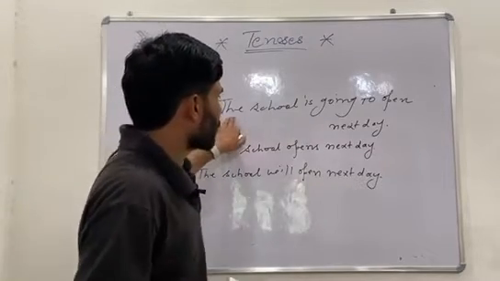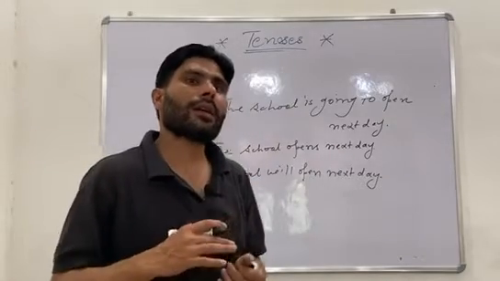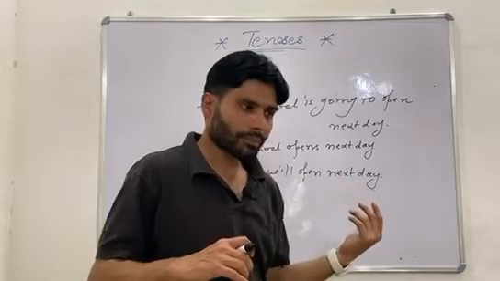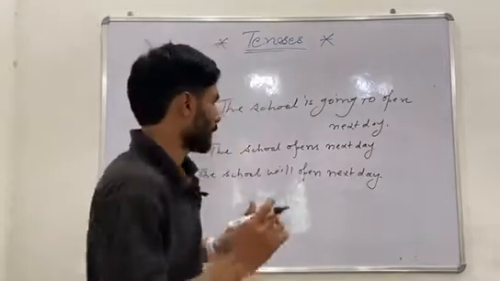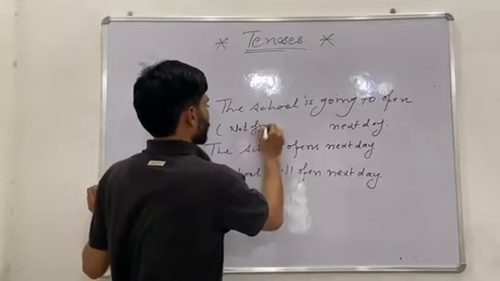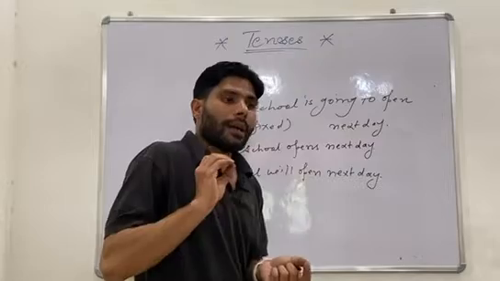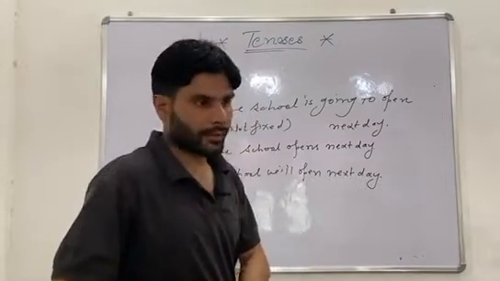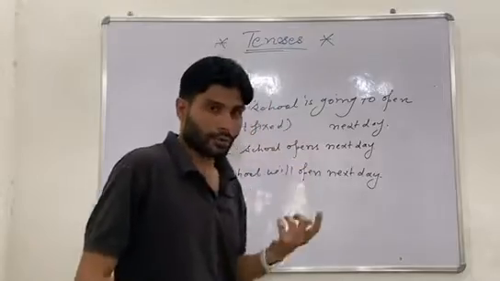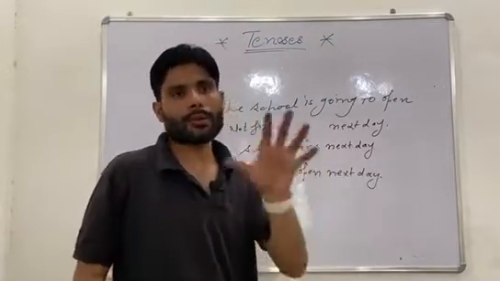This sentence, the school is going to open next day, it's not fixed at the time of speaking. It is an indefinite conception, you can say. The school opens next day, it is also indefinite, but in terms of near future, it is going to happen surely.